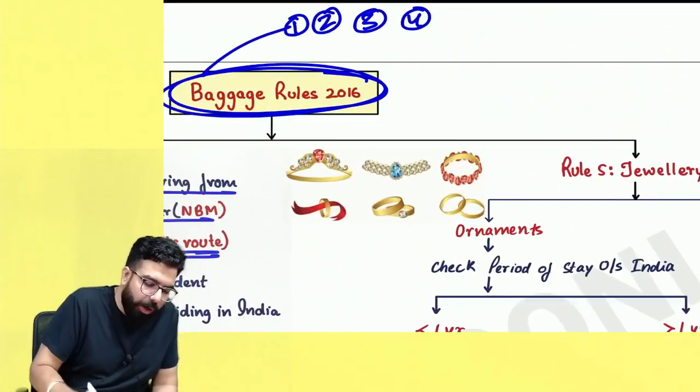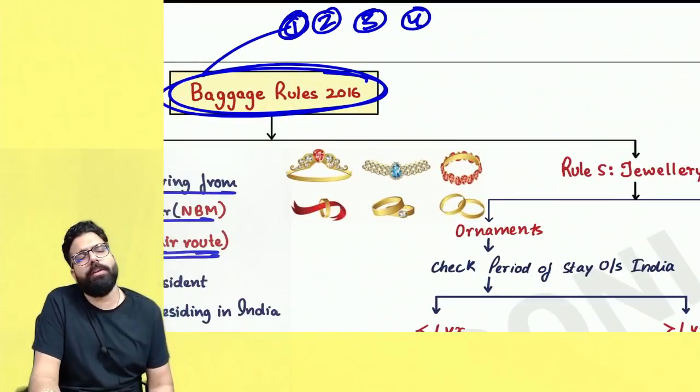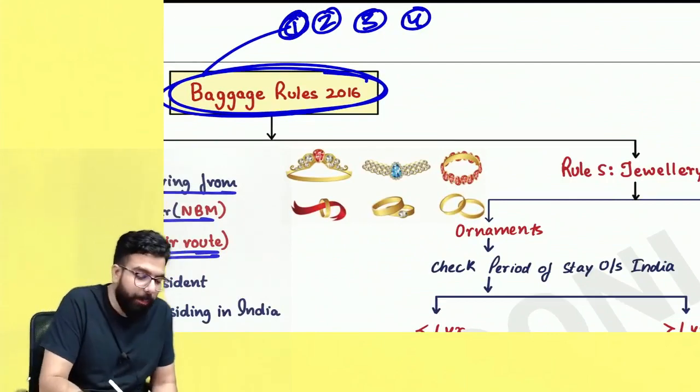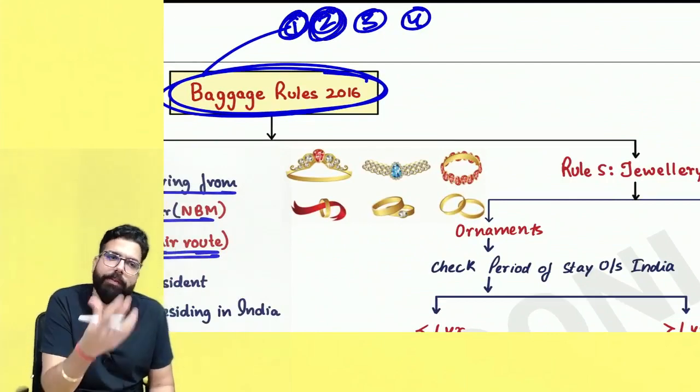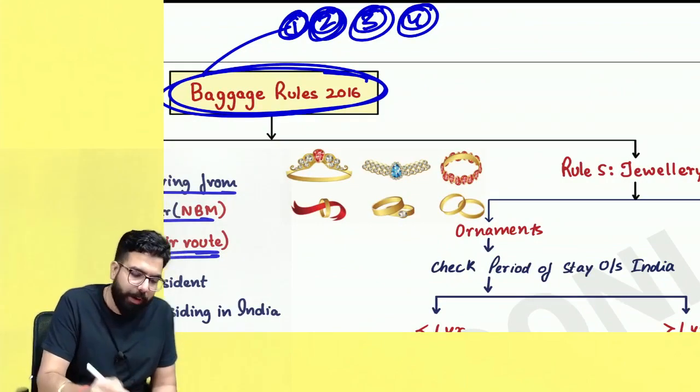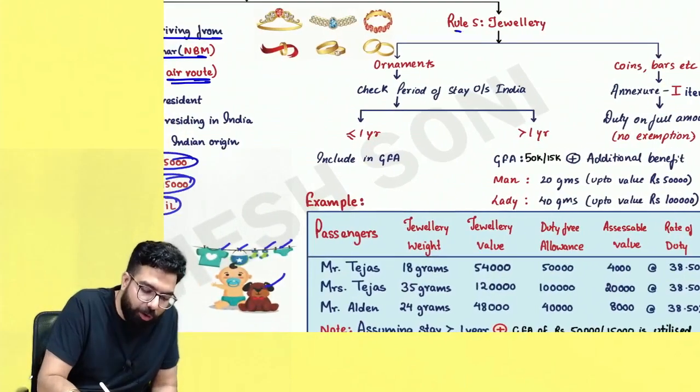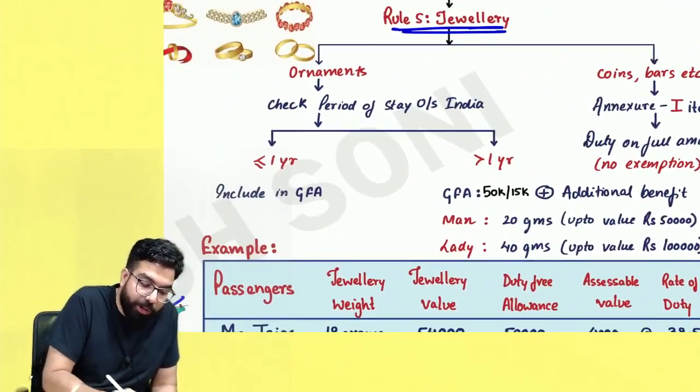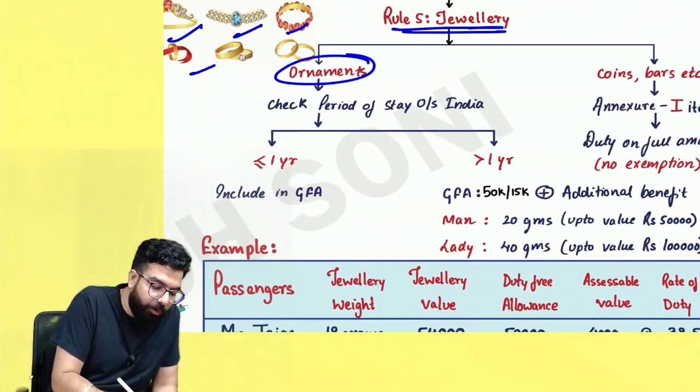The next one over here, rule number 1 done. Rule number 1 of your baggage rules is the name, baggage rules. Rule number 2 over here is, sir, definition. Rule number 3 and rule number 4 we learned about the general free allowance. Rule number 5 over here is relating to jewelry.